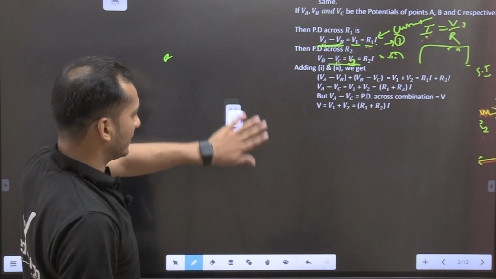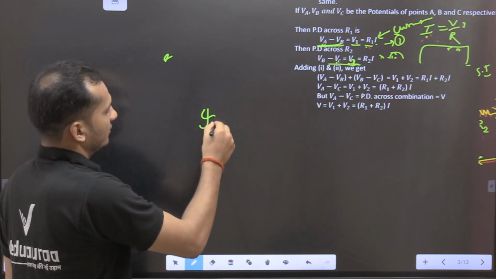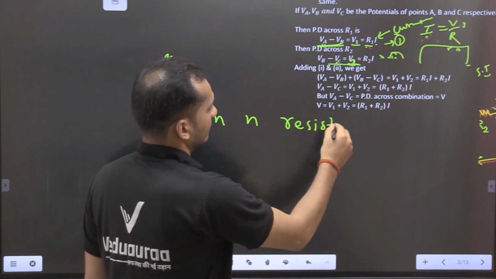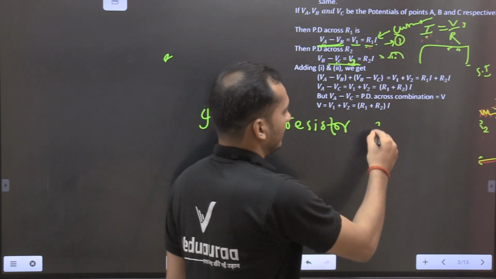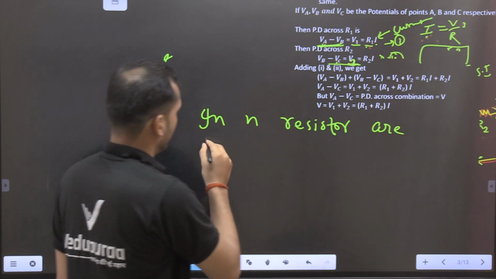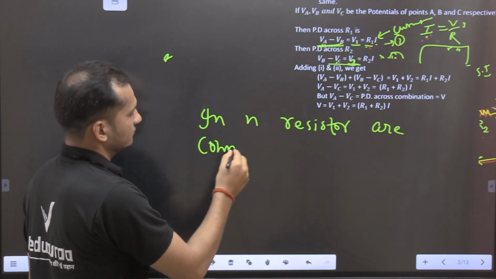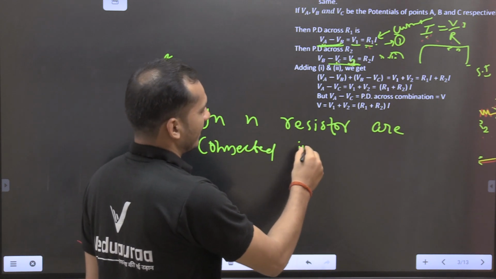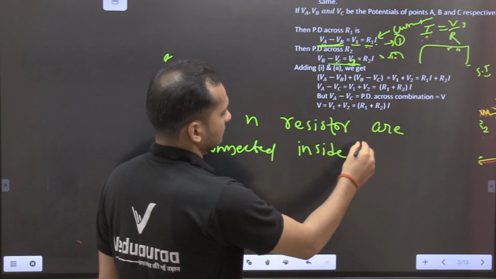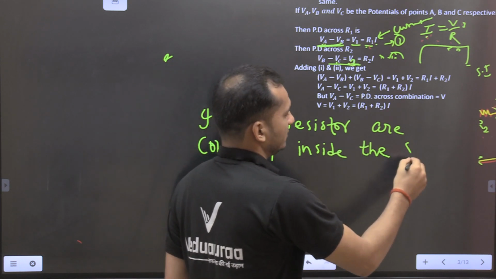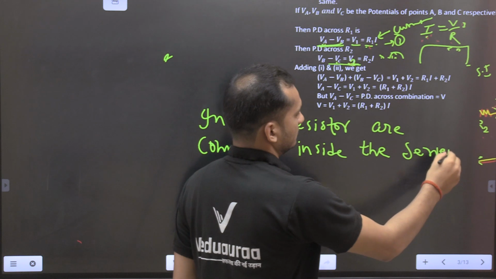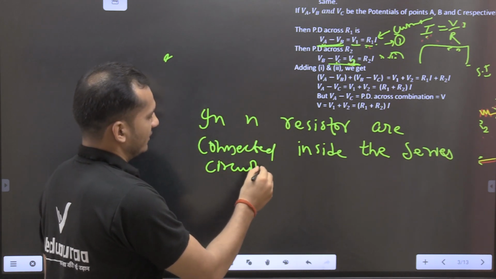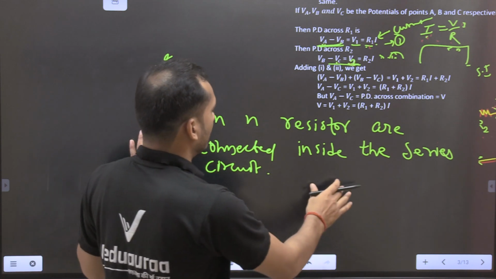If n resistors are connected inside the series circuit, then how will we calculate the equivalent resistance?